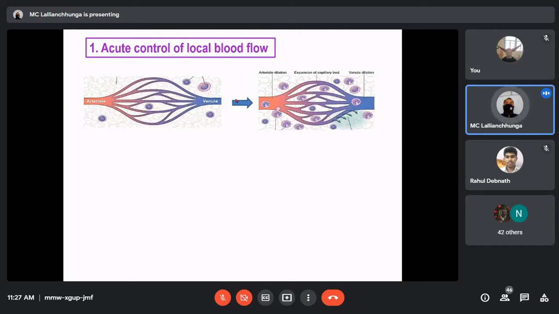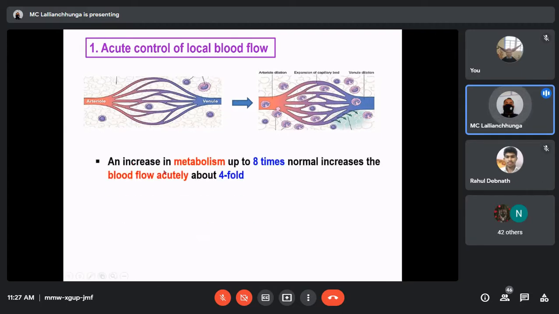Acute control takes place within seconds or a few minutes. How is this taking place? An increase in metabolism up to 8 times normal increases the blood flow acutely about 4-fold. Suppose there is a sudden increase in metabolism. For example, you do physical exercise and the skeletal muscle increases its metabolism. Let's say it has increased up to 8 times. In that condition, the blood flow will increase to around 4-fold, within seconds or minutes.